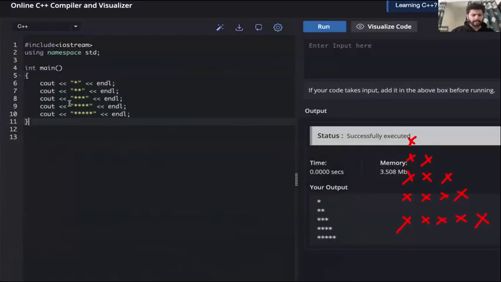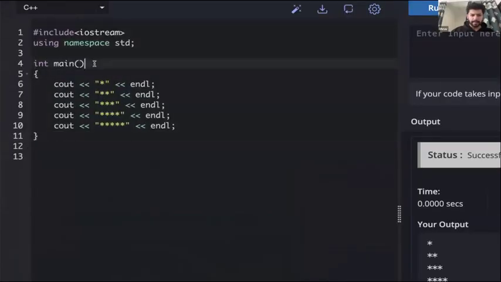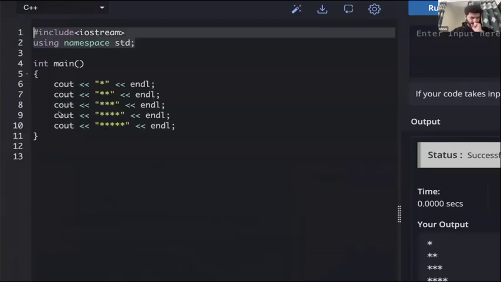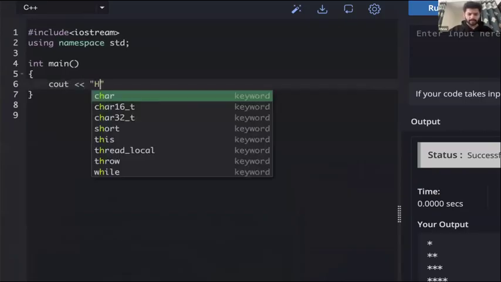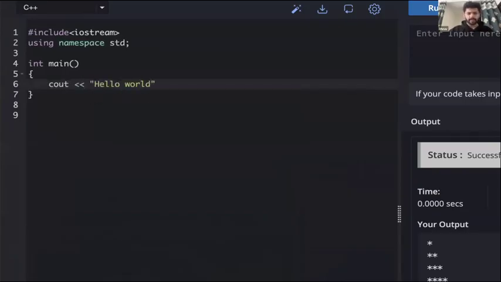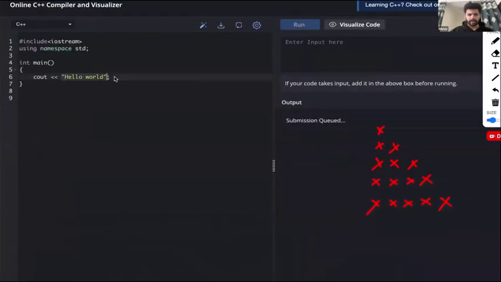Now, if you look here, we have some more things in our code. We have this int main, this iostream, and this using namespace std. Guys, let's move back one step. Let's go back to hello world. If I run this, we will get hello world here on the screen.